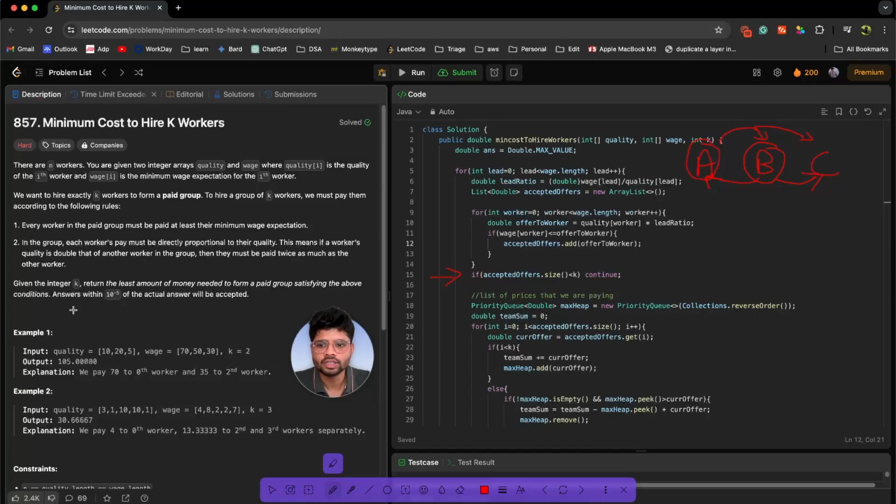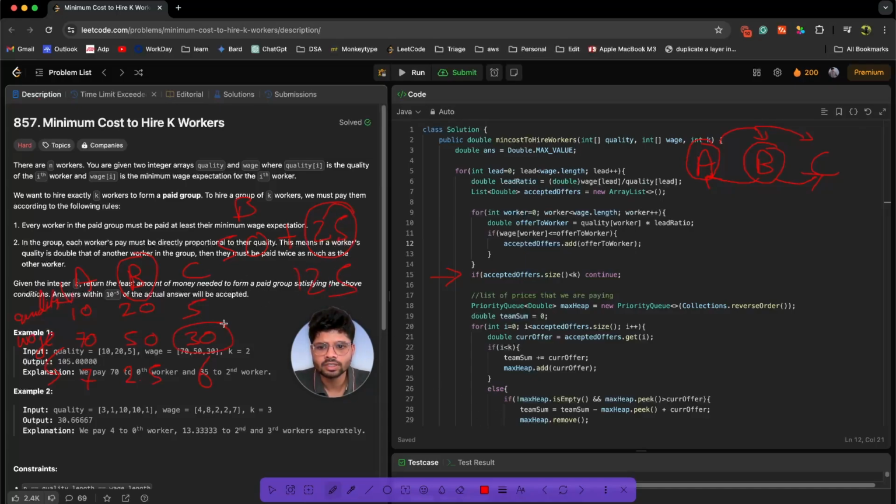What were our initial employees? It was 10, 25. This was the quality, and now the wage is 70, 53, 30. Let's get the ratios: 7, 2.5, 6, and these were A, B, C. If we try to form a team with B as a leader, can we form a team? Let's see. For B, we need to pay 50, and for A, we will be paying 10 into 2.5, that is 25. But 25 is not accepted by A, so he won't come with us. And similarly for C, 5 into 2.5, we will get 12.5.